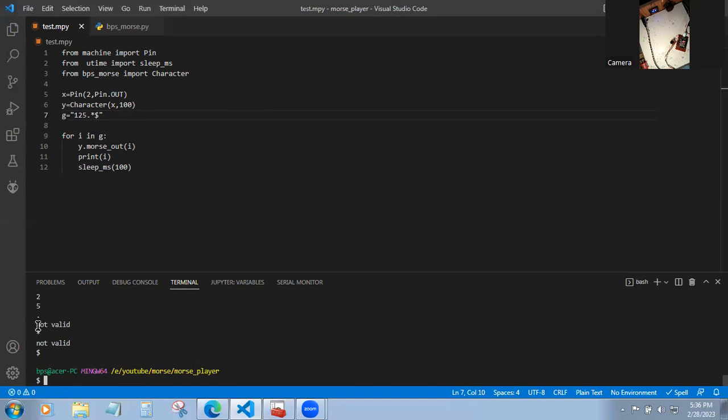Now you can see it says not valued, because those are the characters which are not valued. So it prints the characters which are not in Morse code in my file. And now you can find that if you are using a hash and some exclamation, so I'm just saving and running this once again. Yeah, okay, done. The same, those are not valued.